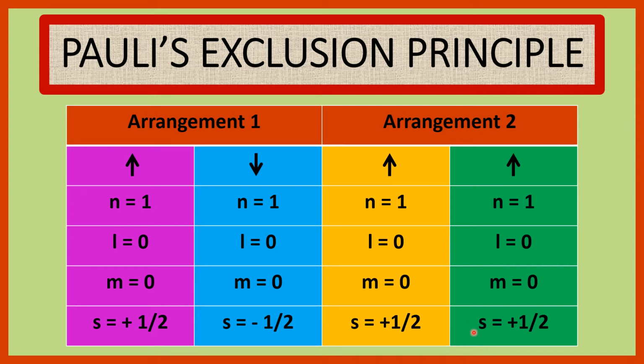But according to Pauli exclusion principle, arrangement 1 is the stable arrangement. Here the three quantum numbers for both the electrons are the same, but the fourth quantum number, that is the spin quantum number, is different. This arrangement 1 is the stable arrangement according to Pauli exclusion principle.